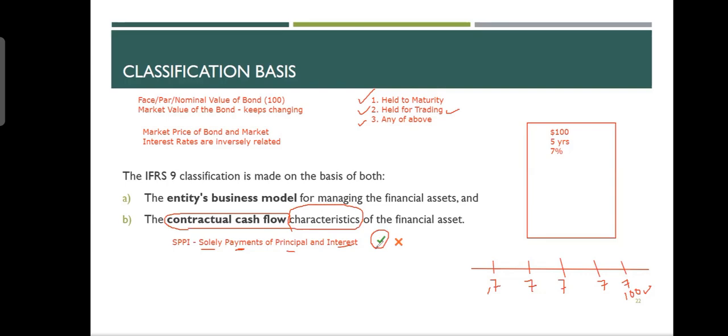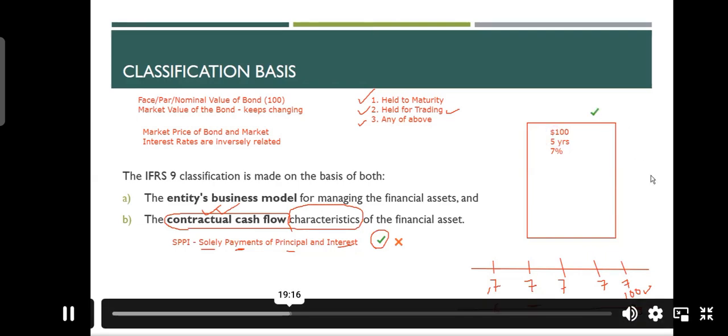SPPI criteria means that there is some contractual cash flow. What you will receive or what you have to give, it is agreed upon. It is not possible that you go to the company and they say, please take $6, or they say we are not giving anything, or at the end of the 5 years, they say, okay, we don't have 100, you take 90. It will not happen. You will receive exactly 7, 7, 7, 7, 7 plus 100. So that's a contractual cash flow. If you ask me, does this bond meet SPPI criteria? I say yes.